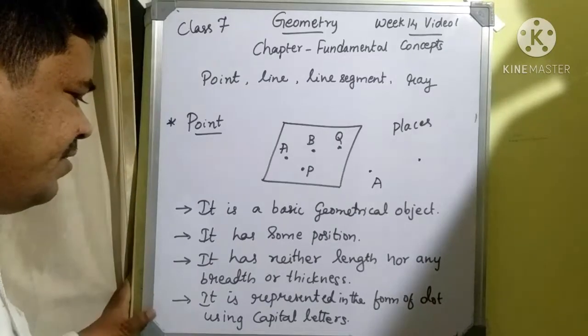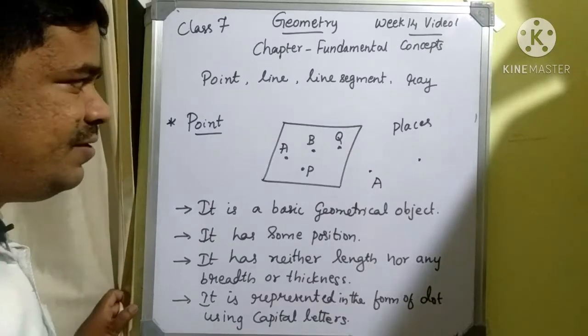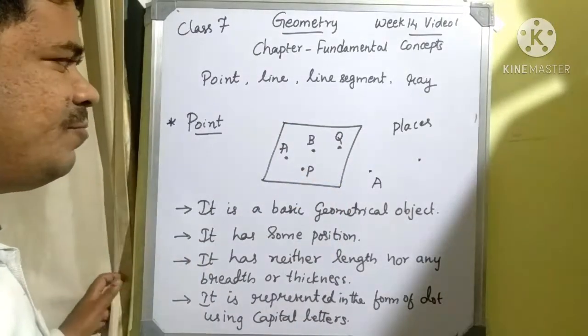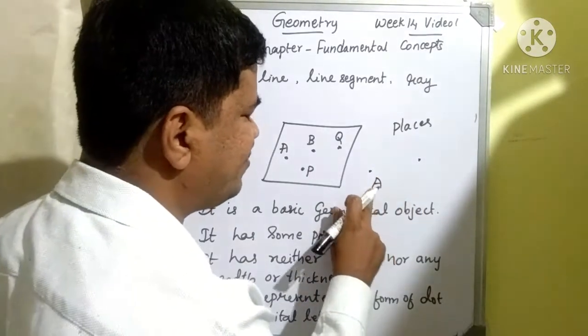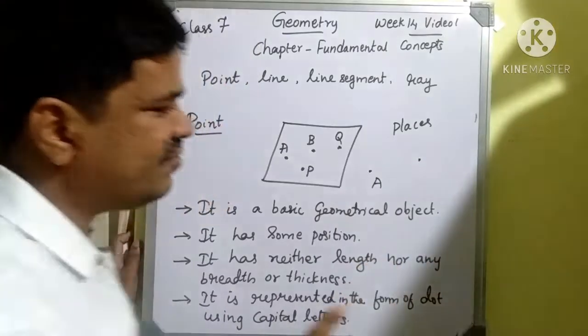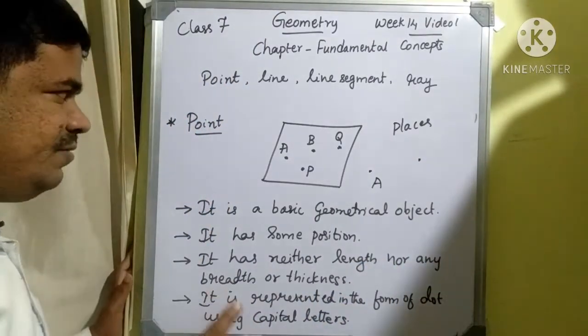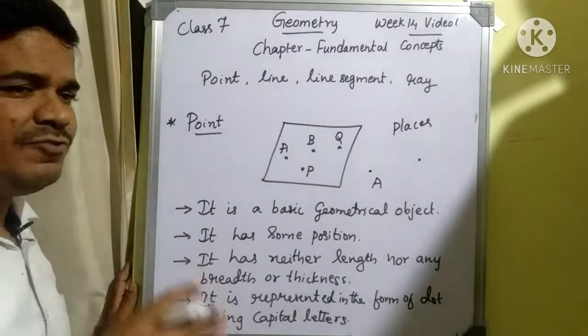Next, it is represented in the form of a dot using capital letters. Whatever point we consider, we can represent it just in the form of a dot, and then we use capital letters. Always you should use capital letters to represent the concept of a point. These are all the important points you should remember about the concept of points.